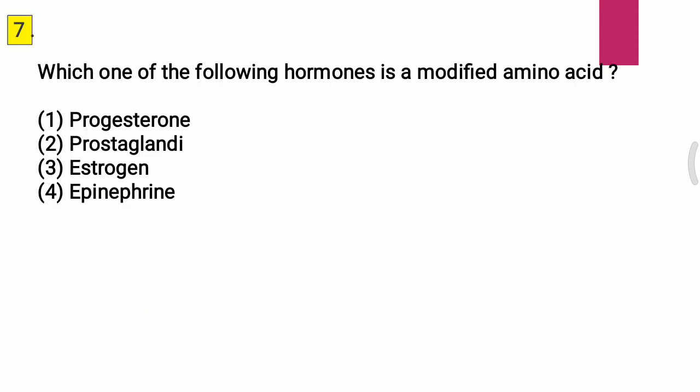Question 7. Which one of the following hormones is a modified amino acid? First, progesterone; second, prostaglandin; third, estrogen; fourth, epinephrine. The correct answer for the seventh question is the fourth one, that is epinephrine.